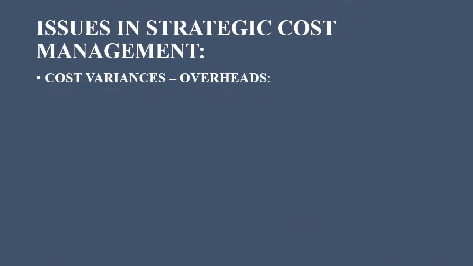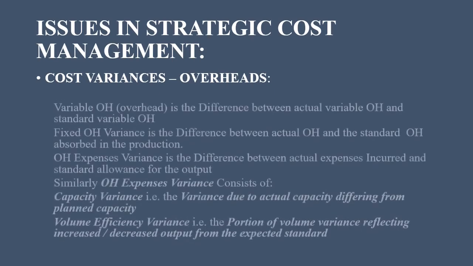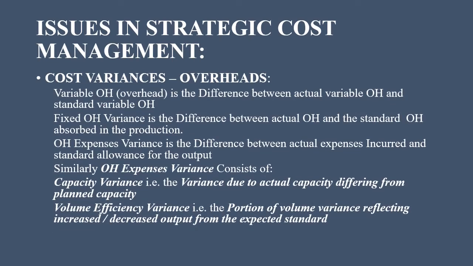Cost variances in overheads. Variable overhead variance is the difference between actual variable overhead and standard variable overhead. Fixed overhead variance is the difference between actual overhead and the standard overhead absorbed in the production. Overhead expenses variance is the difference between actual expenses incurred and standard allowance for the output.